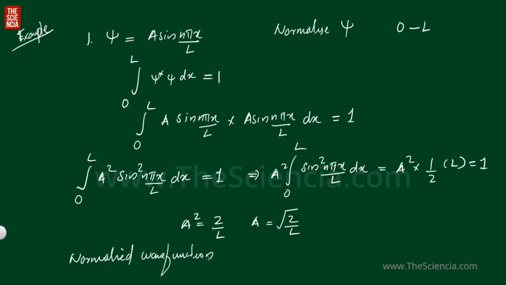The normalized wave function will be psi equal to root 2 by L into sin(n pi x by L). So this wave function can represent the particle in a box. That is the meaning of a normalized wave function: that mathematical representation is valid for its physical reality.